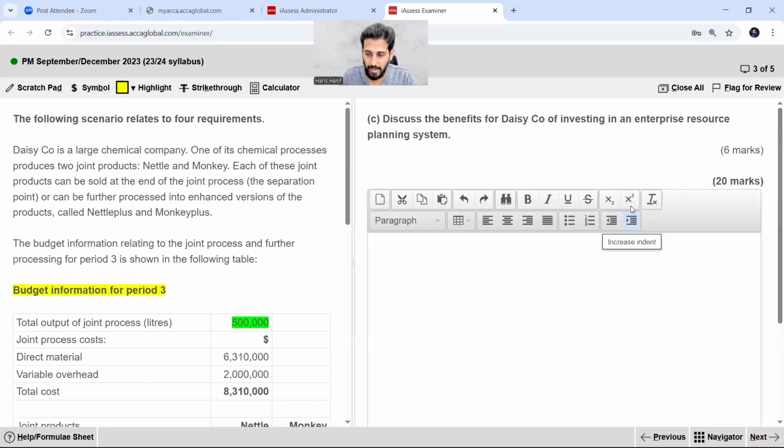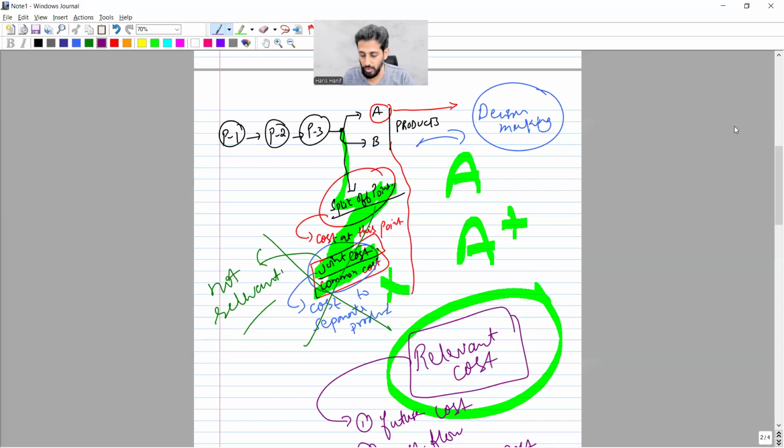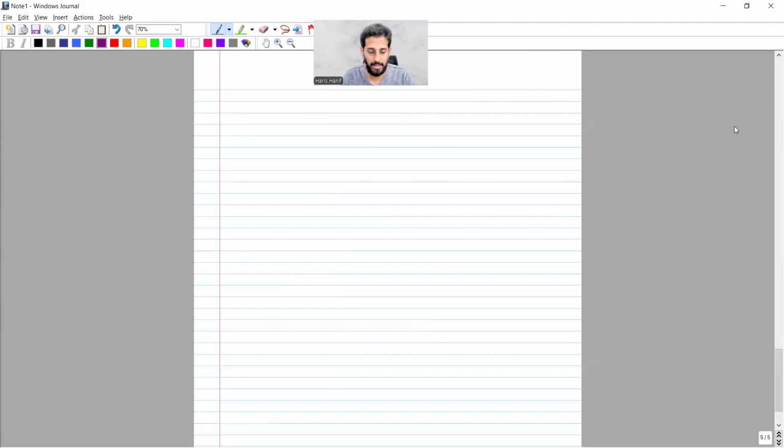What exactly is the next part? It's for 6 marks, and the discussion is on ERPS, Enterprise Resource Planning System. Discuss the benefits to the company of investing in an ERPS, Enterprise Resource Planning System. So first of all, we should go to the manual writing pad. What is actually ERPS? It is the Enterprise Resource Planning System.